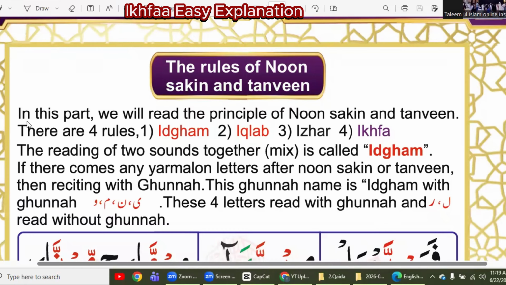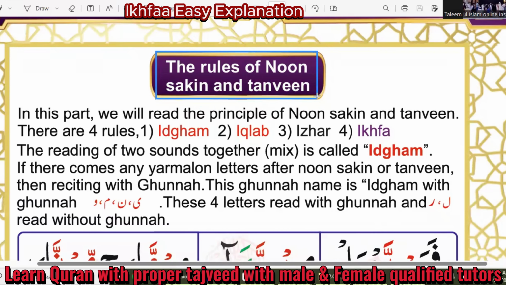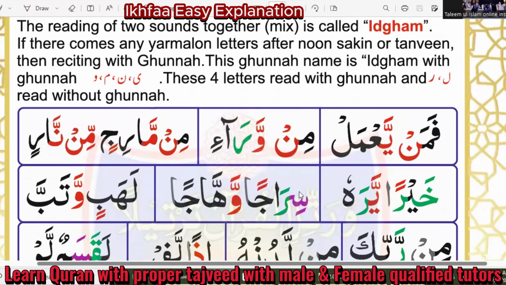We have started the series to learn the Tajweed rules. In this series, we are now learning the rules of Noon Silent and Tanween. We have learned about Idgham, Iqlab, and Izhar, and today we are going to learn about Ikhfa. So before starting Ikhfa, let's revise.